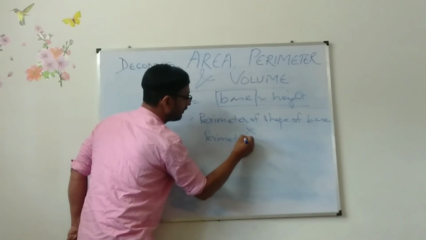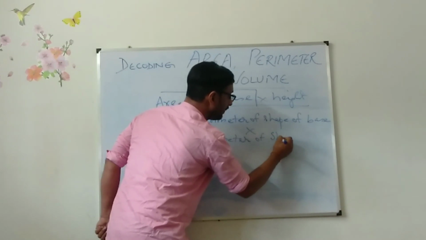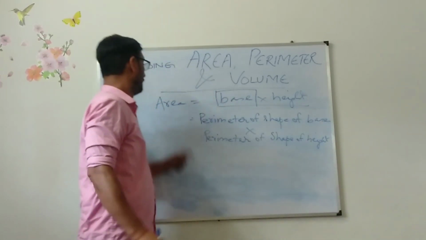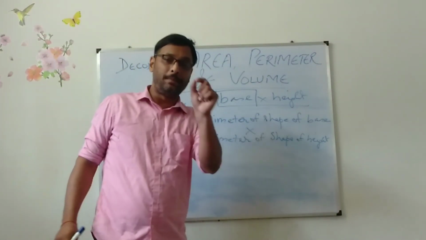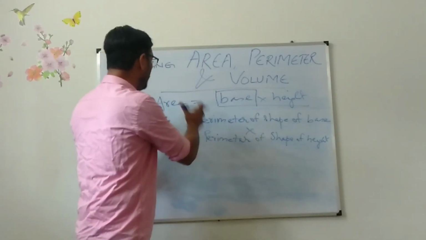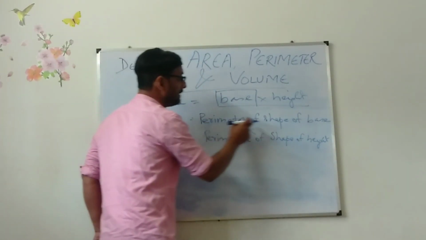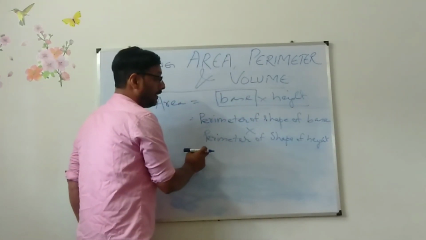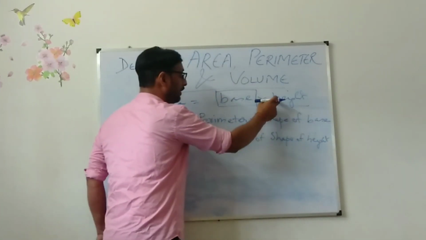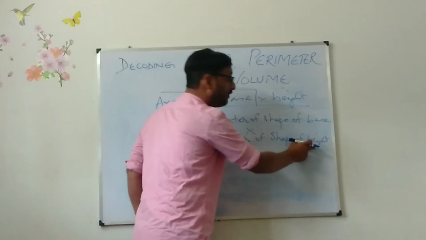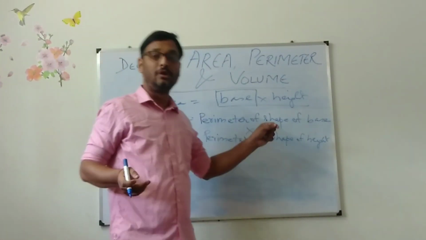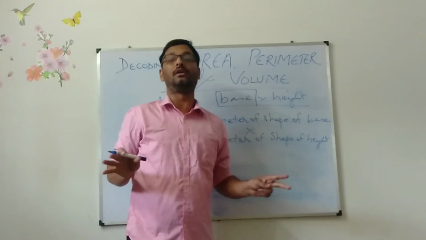perimeter of shape of height. If we say base into height, this was the thought in the person who brought out this definition. For base he would have thought perimeter of shape of base, and for height he would have thought perimeter of shape of height. So this might have been his thought. If you apply your formulas on this, then you will be getting all the formulas.